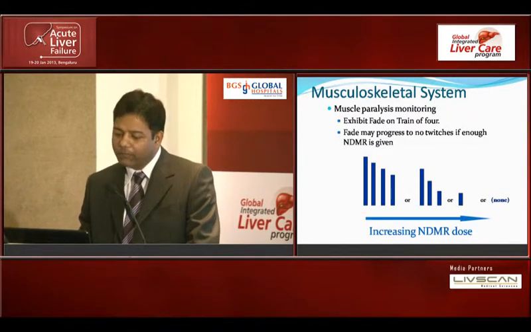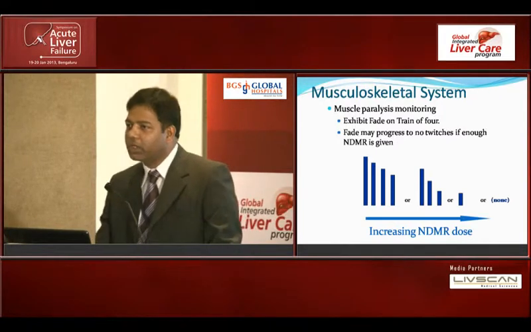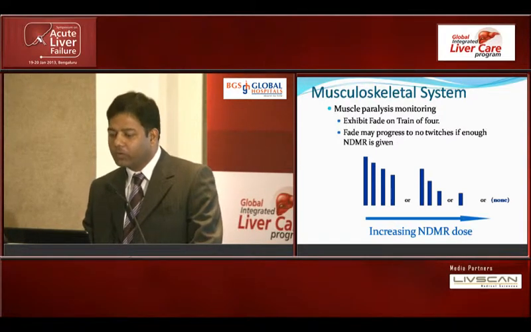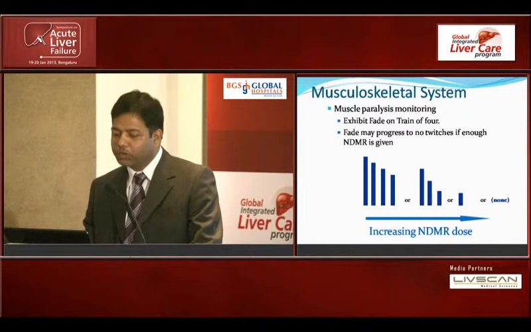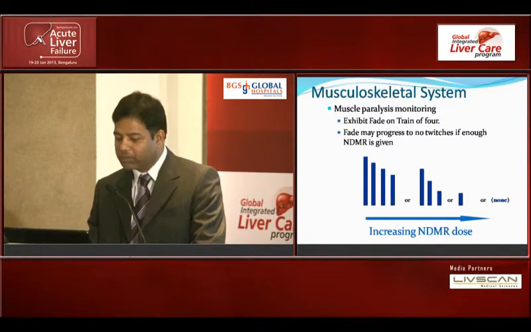These ALF grade 3-4 patients are usually agitated patients, and the agitation can increase ICP. So they need to have adequate sedation and analgesia, and when ventilated we always use neuromuscular paralysis. So if we are ventilating such a patient, we should ensure that the patient is adequately paralyzed, and nerve stimulation should be used to assess adequacy of muscle paralysis.